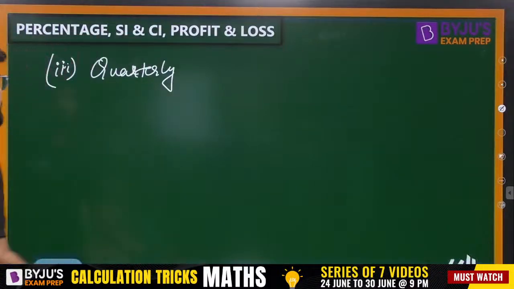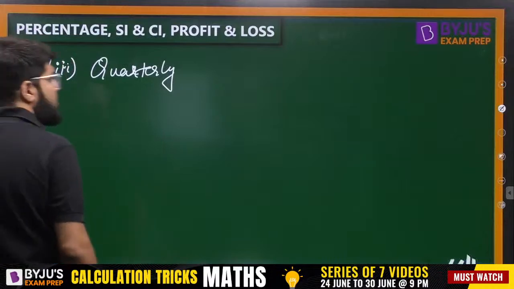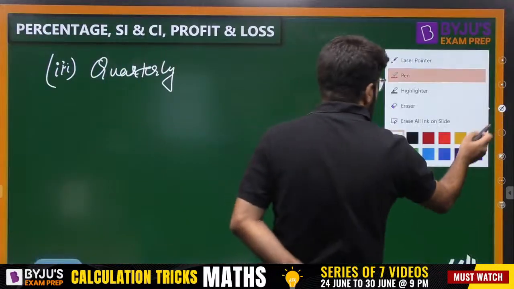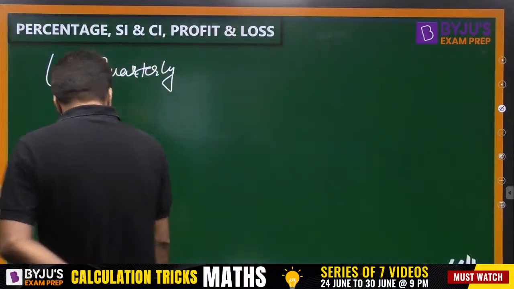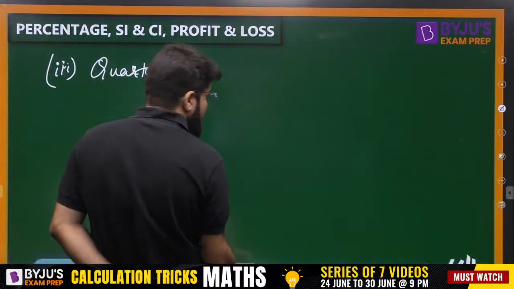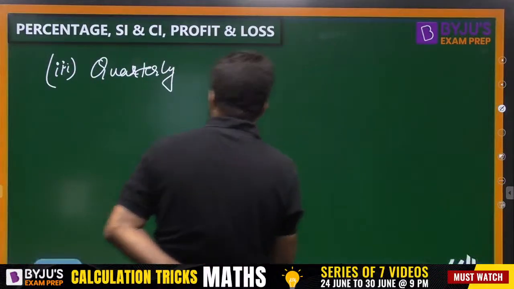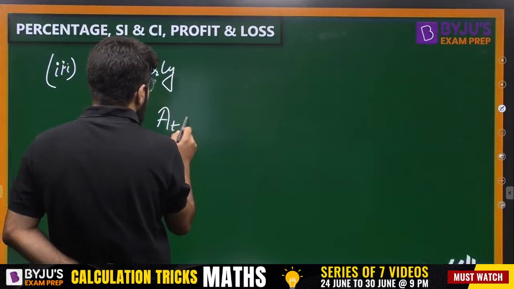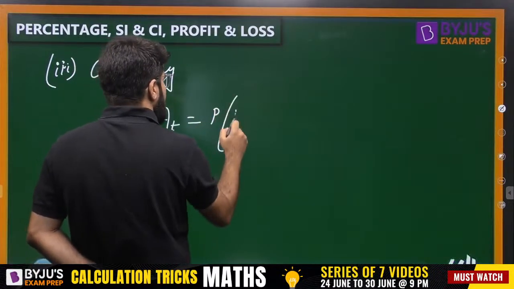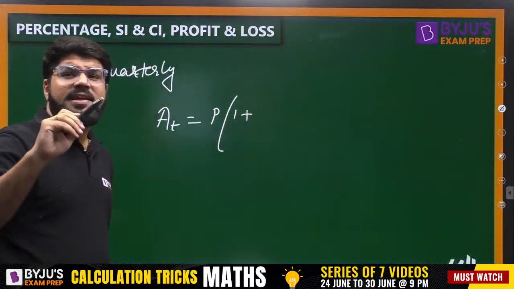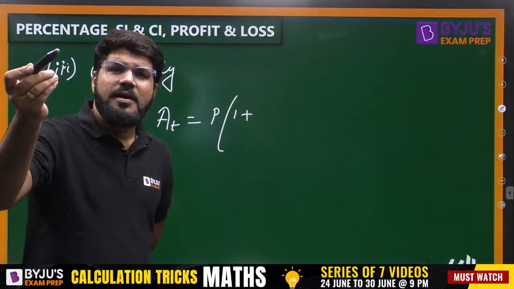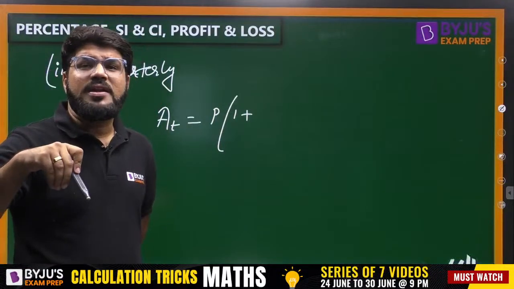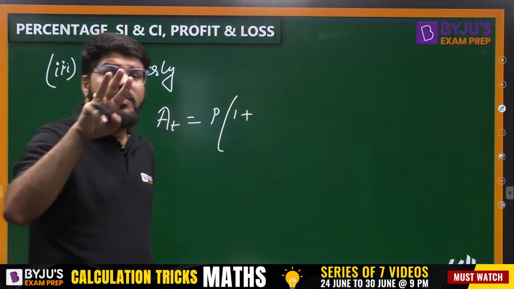So when I want to talk about the quarterly, what should be the formula? Let us write down the normal formula first. Amount at the end of T years is principal times 1 plus rate, where R is the rate of interest per year. Now every quarter means 3 months, 1/4 of a year.